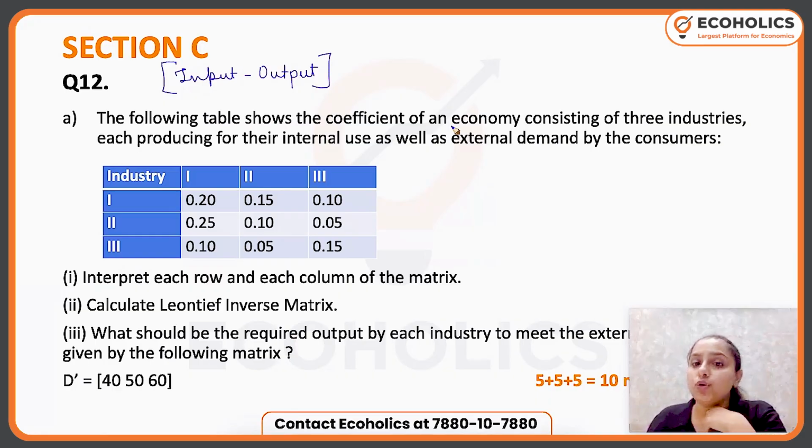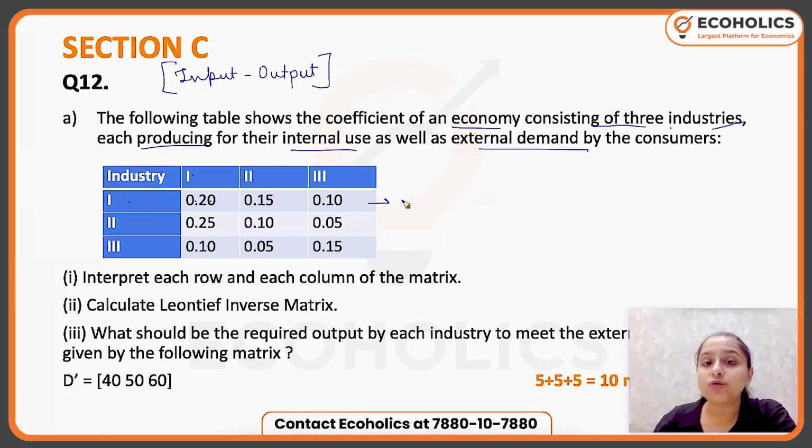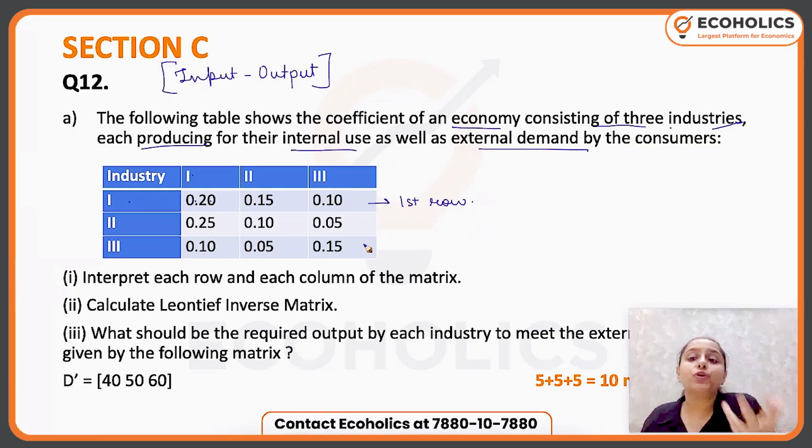Following table shows the coefficients of an economy consisting of 3 industries, each producing for their internal use as well as external demand. So first to first 0.20, all of these coefficients are given. Interpret each row and each column. Now here the task comes on. What does each row and each column of the matrix basically mean? So if we go with first row, what is first row going to tell me?